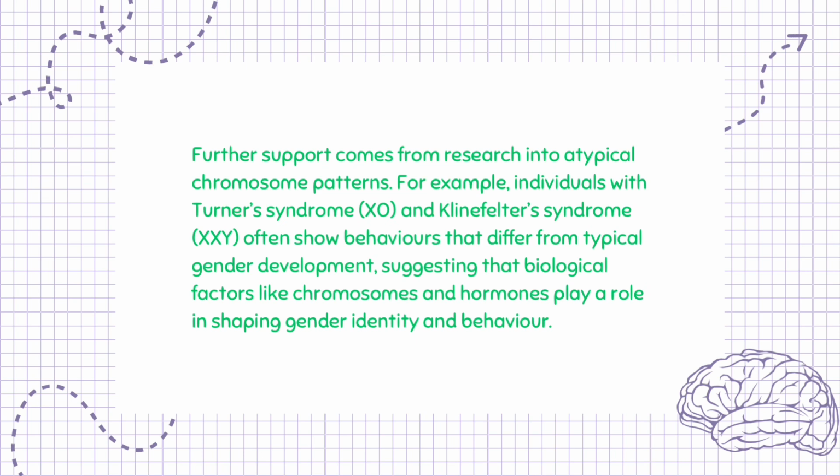Further support comes from research into atypical chromosome patterns. For example, individuals with Turner's syndrome, XO, and Klinefelter's syndrome, XXY, often show behaviors that differ from typical gender development, suggesting that biological factors like chromosomes and hormones play a role in shaping gender identity and behavior.